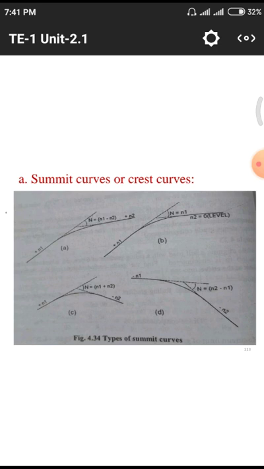But in case of the fourth condition, n1 is negative. That means the first curve is a negative curve, and the second curve is also a negative curve. In those conditions we will get the normal slope n equal to n2 minus n1. These are the four conditions.